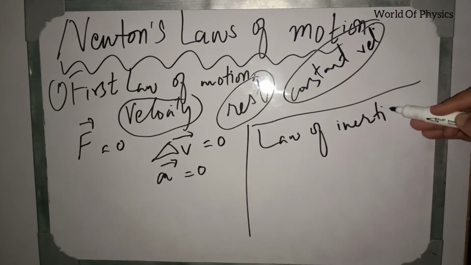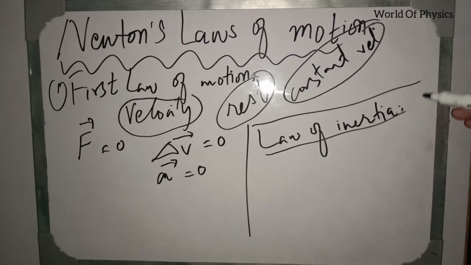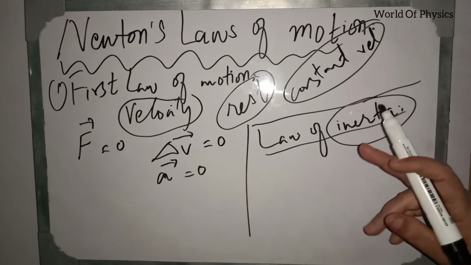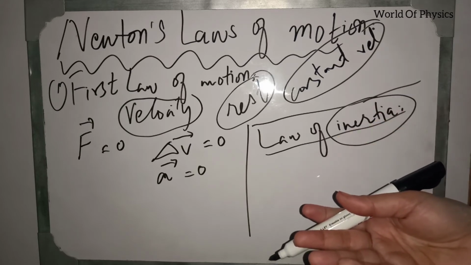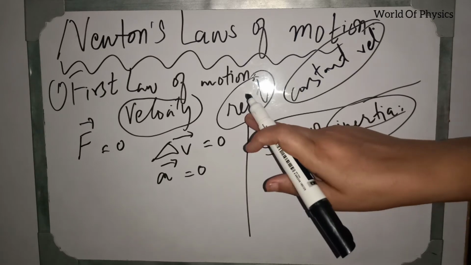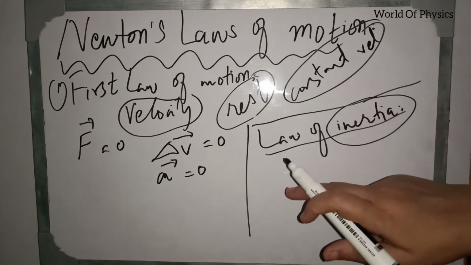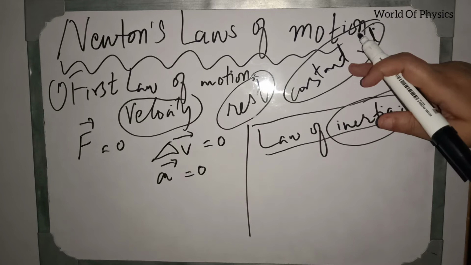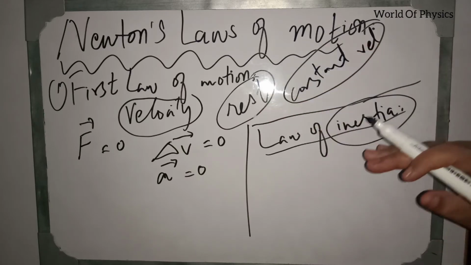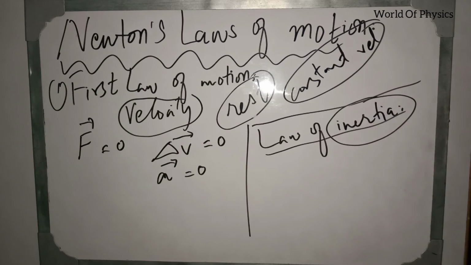Why is it called the law of inertia? Because inertia is the property of an object which resists any change in its state. If the object is at rest, it resists moving. If the object is in motion, it resists coming to rest. So inertia is the tendency of an object to resist any change in its present state.